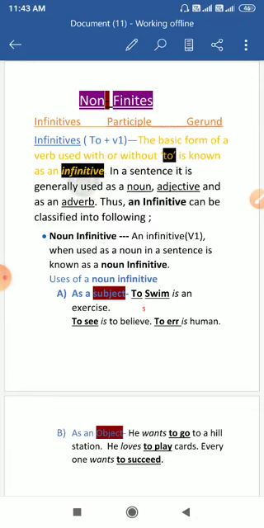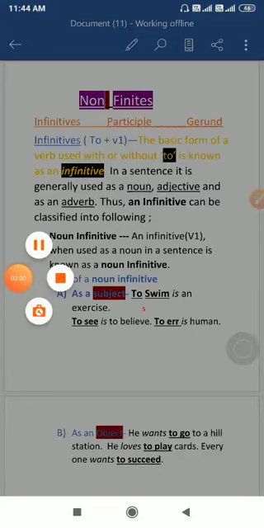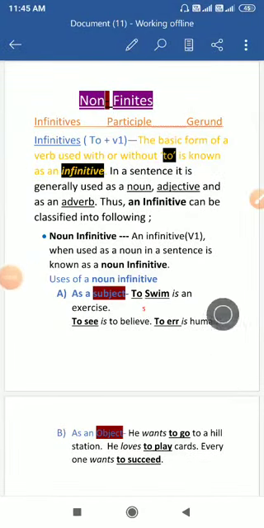Which verb is known as infinitive? The first form of the verb is known as infinitive when used as a non-finite verb in the sentence with or without to. So now, to understand this, we will read the uses of non-finite verbs. As I have told you, non-finites do not function like a verb in a sentence. So obviously, the infinitive will also not be used as a verb in a sentence, because it is a kind of non-finite verb.